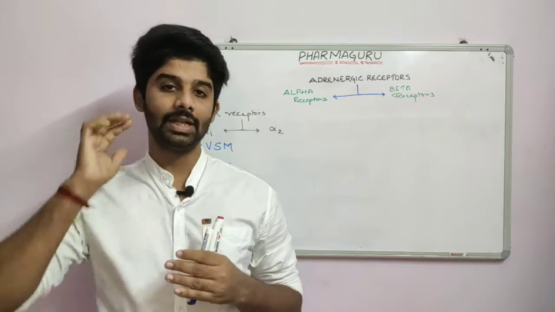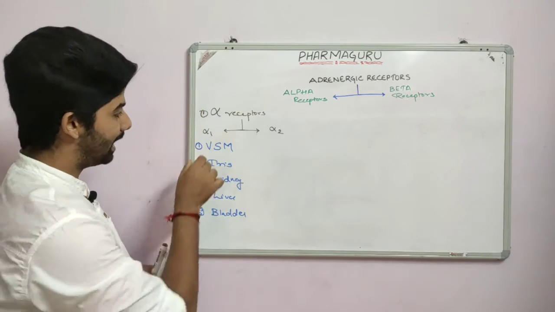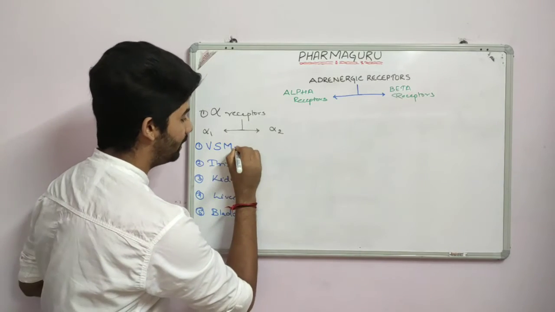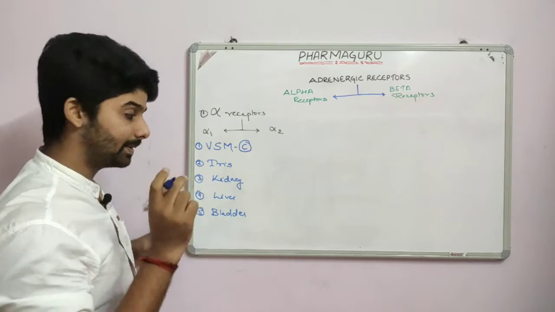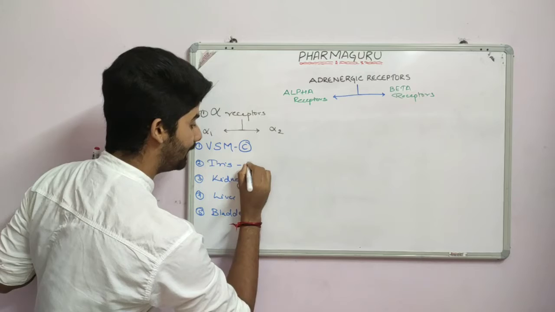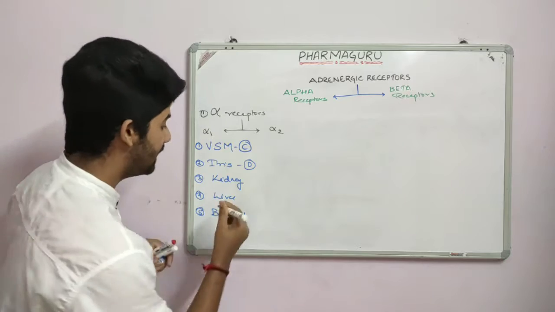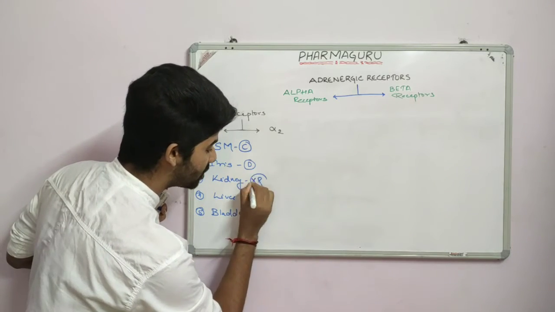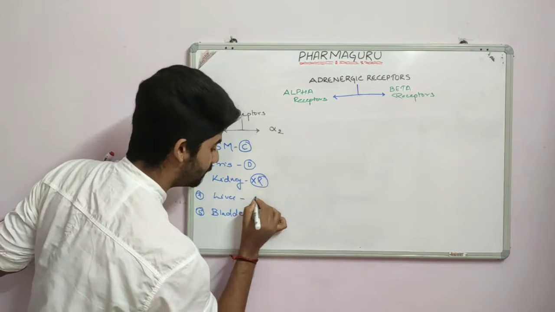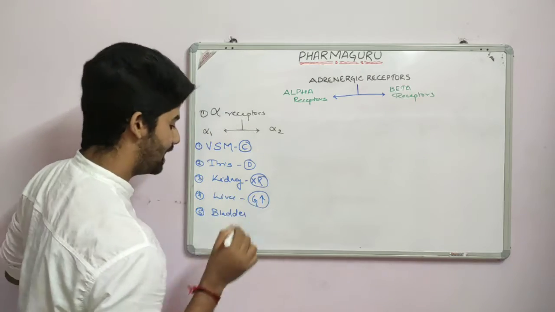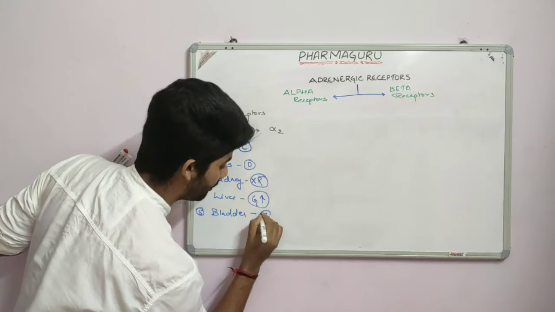Now take for instance that the adrenergics in our body stimulate these receptors. If it stimulates the alpha 1 receptor in the vascular smooth muscle, what will it cause? It will cause vascular contraction. If it stimulates the alpha 1 receptor in the iris, it will cause pupillary dilation. If it stimulates the alpha 1 receptors in the kidney, it will inhibit renin production. In the liver, it will cause glucose release. And in the bladder, it will cause bladder contraction.